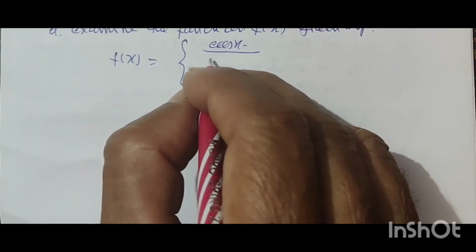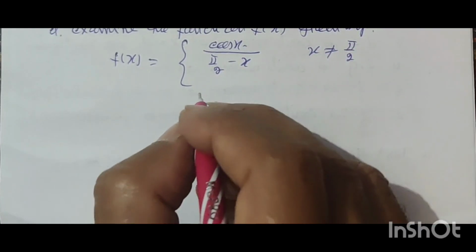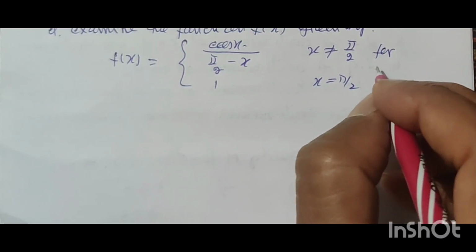Question: Examine the function f(x) given by f(x) = cos x upon (pi by 2 minus x), x is not equal to pi by 2, and 1, x is equal to pi by 2, for continuous at x is equal to pi by 2.